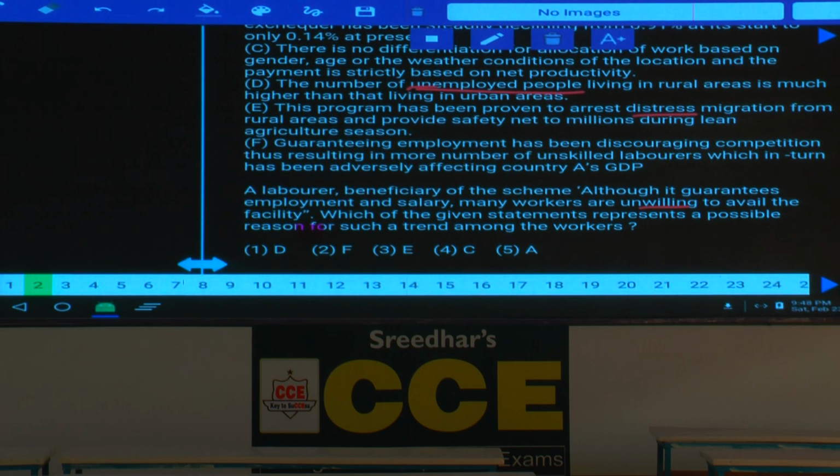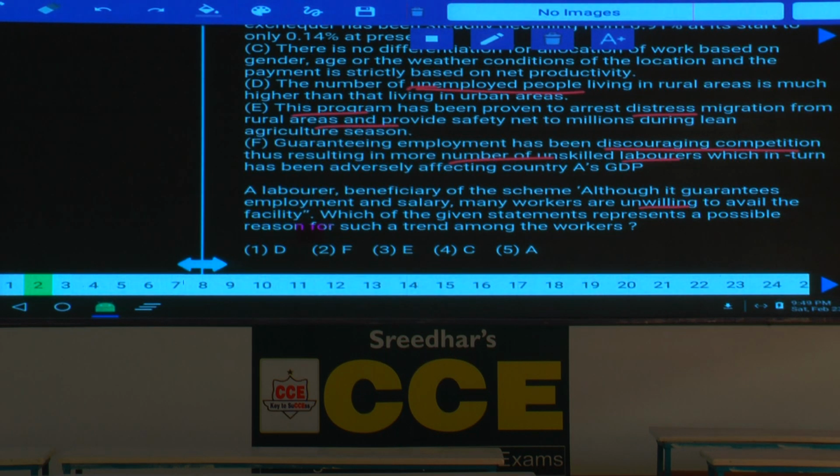The reason why the government has introduced this scheme: why has the government introduced it? In order to stop this migration from the rural areas to urban areas in search of livelihood. Then condition number 6, guaranteeing employment has been discouraging competition, thus resulting in more number of unskilled laborers. Now, in this one, guaranteeing employment is discouraging the competition.